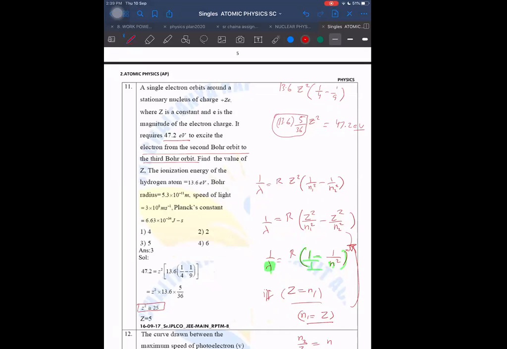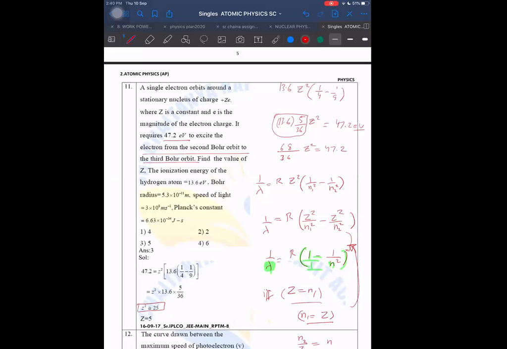If you are not able to do it in the examination, what is the use? 13.6 into 5? Let us multiply by 2 and divide by 2. Then 68 upon 36 into Z square. Is it right or not? Is equal to 47.2.